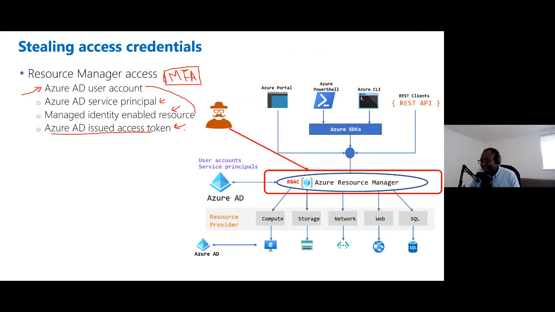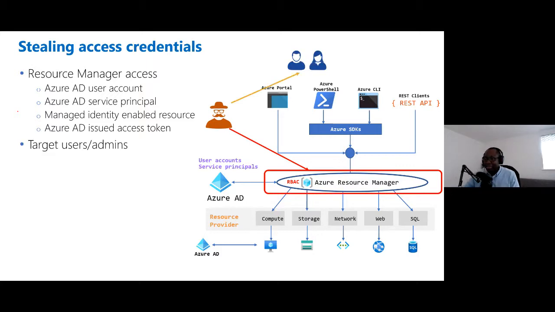So how does an attacker get access to any of this? Let's clear the screen a bit. Here are different options that an attacker uses. An attacker could target users and admins with phishing attacks, and again, just different options to try to get access to their usernames and passwords.